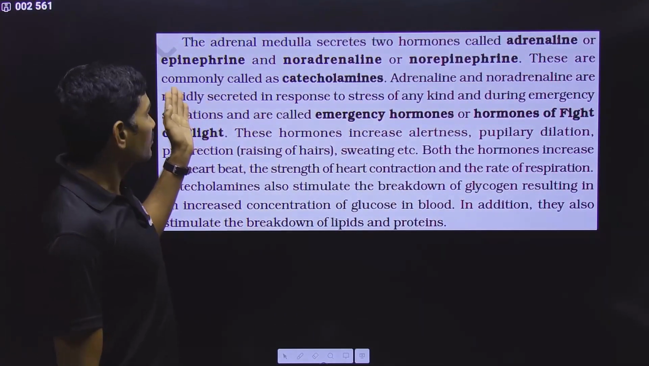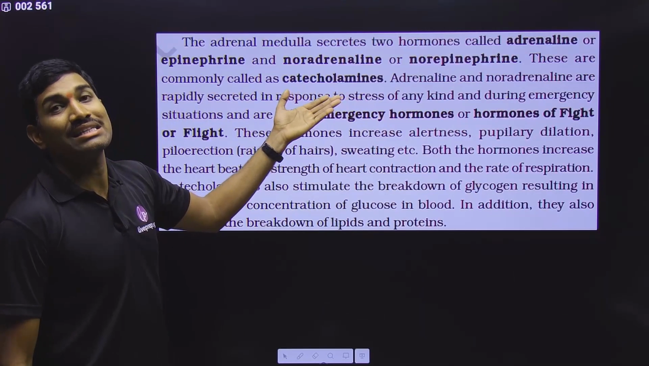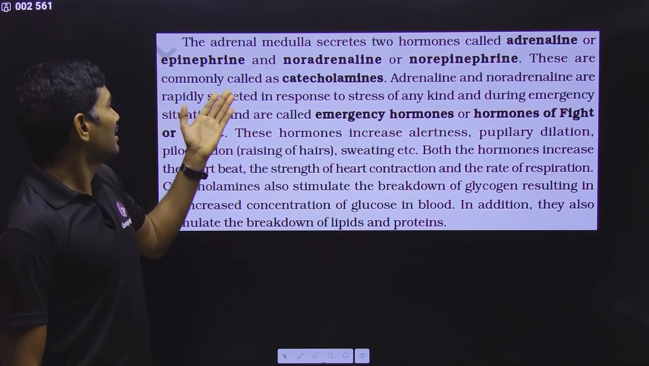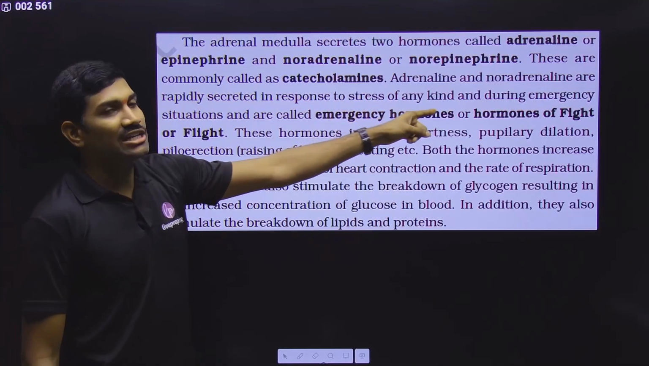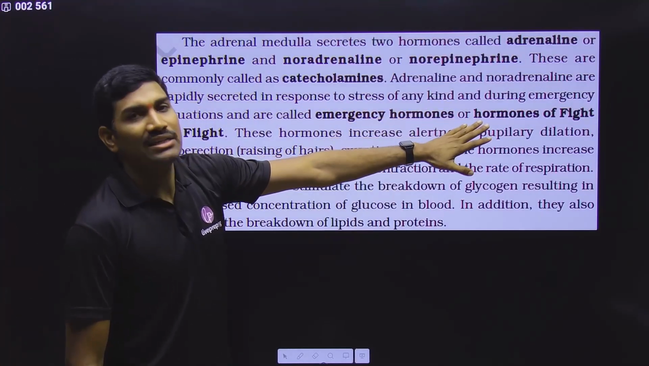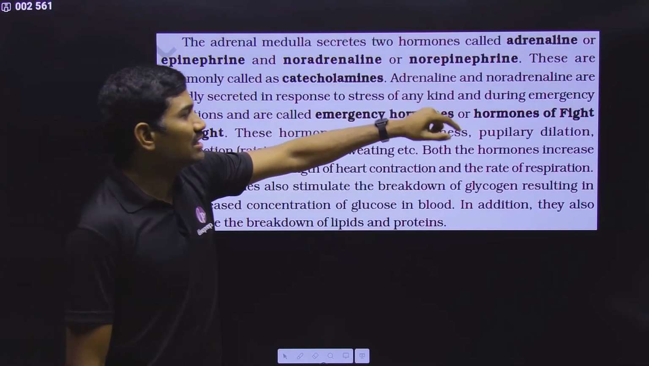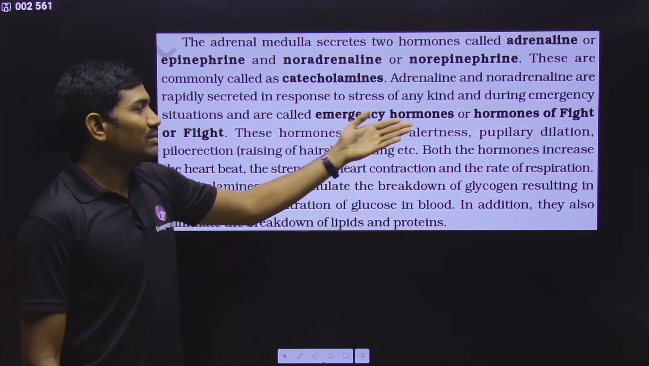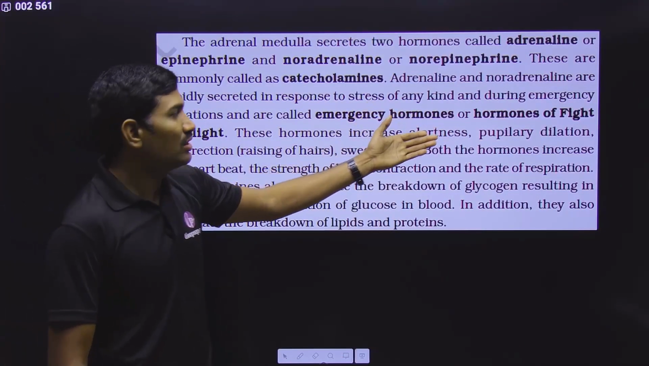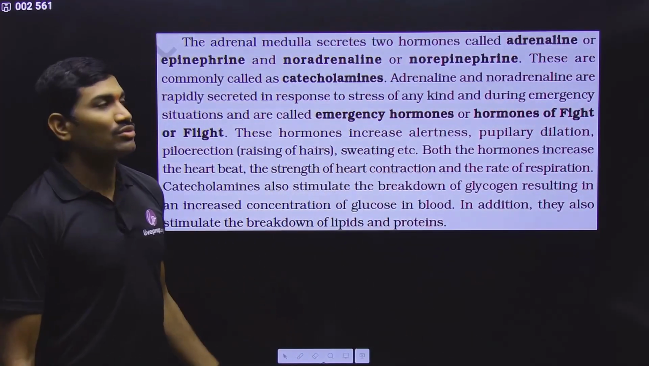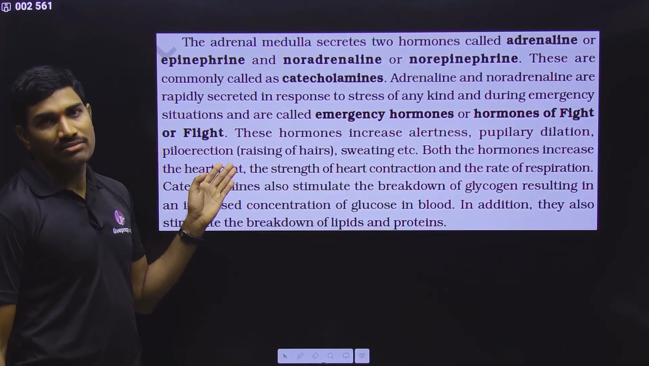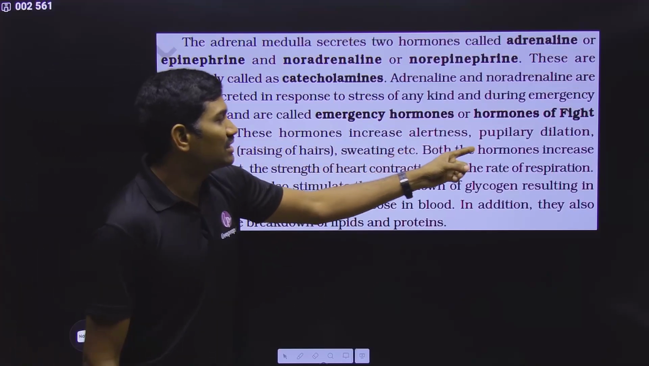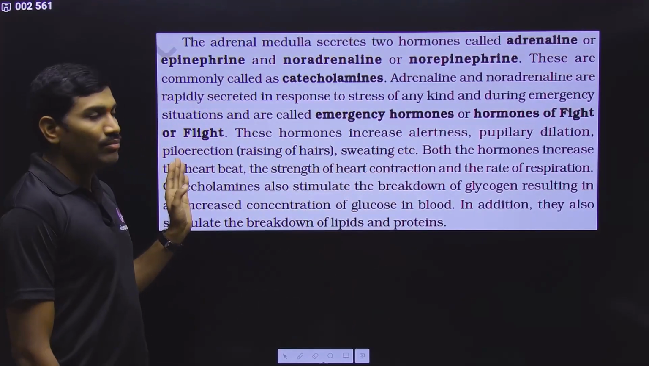In this way, these hormones are commonly called catecholamines. Please remember this. Adrenaline and noradrenaline are rapidly secreted in response to stress of any kind, and also during emergency situations. That's why these are called emergency hormones, and also hormones of fight or flight. Please remember these names very clearly. They have given this in NCERT. Next, these hormones increase alertness and pupillary dilation.